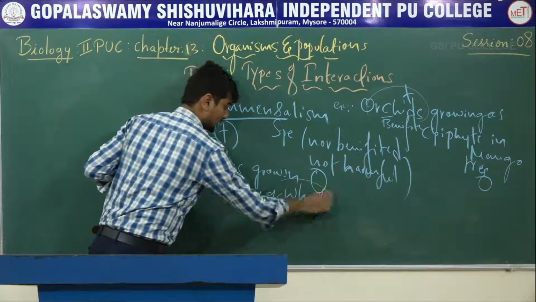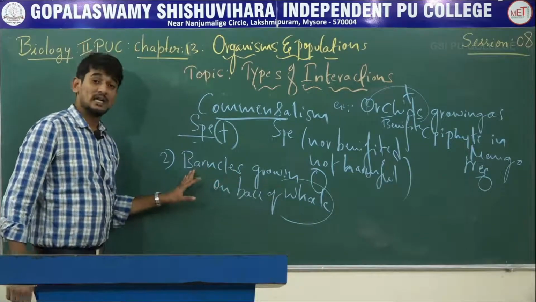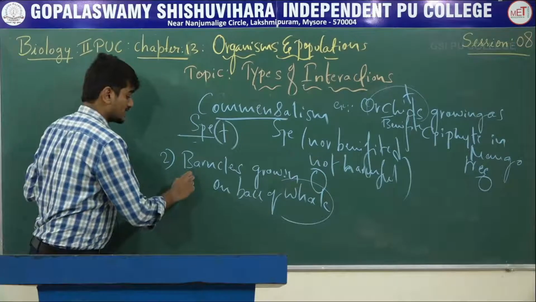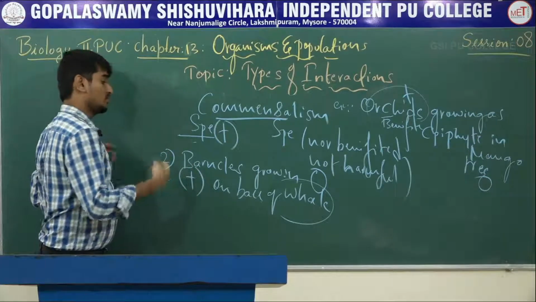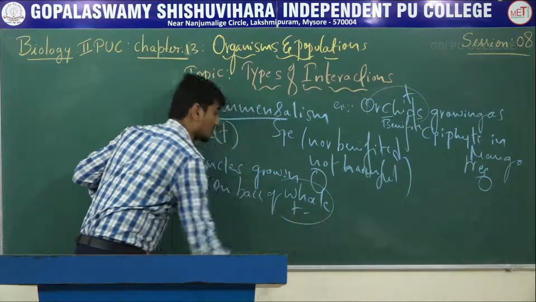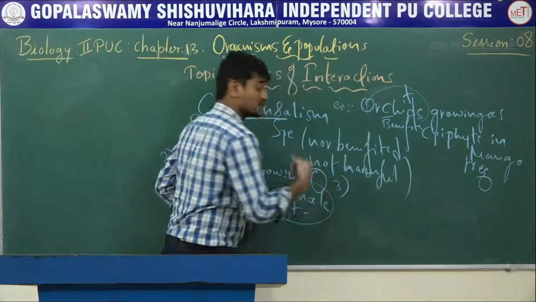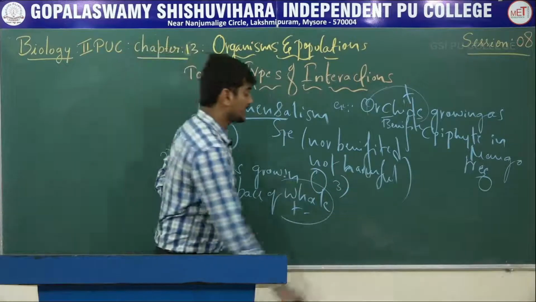When the whale moves, it will get food. So by the help of this whale, the barnacle will also get food. So here the barnacles will get benefited from whale, but for whale there is no benefit and there is no harm for whale. Okay, and the third example is cattle egrets and cattle grazing.